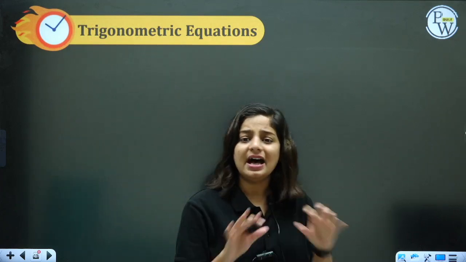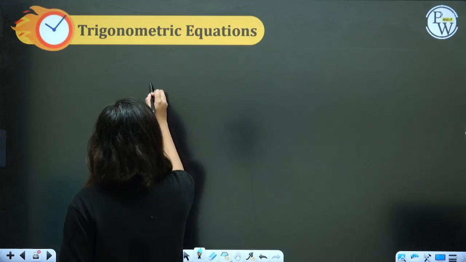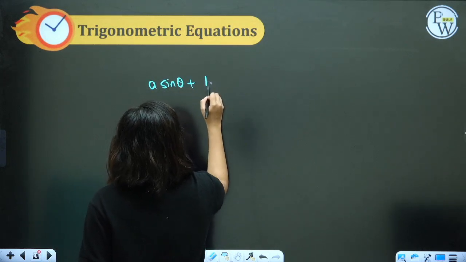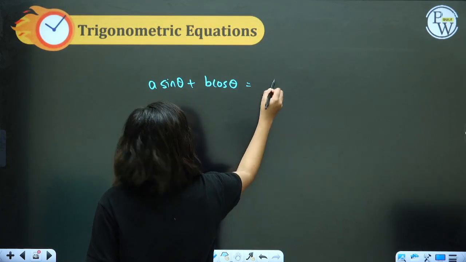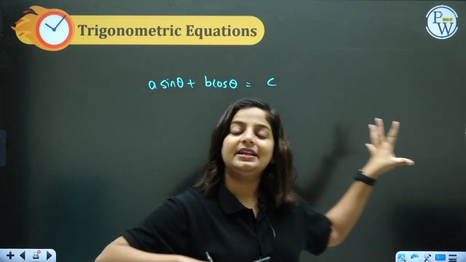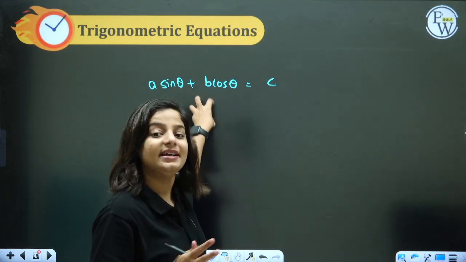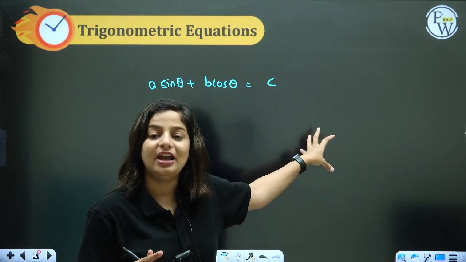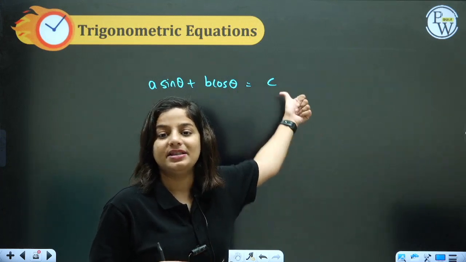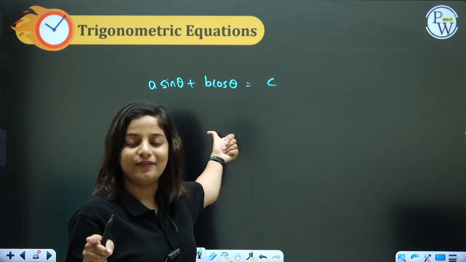Let's move to the last segment of this trigonometric equation, which is whenever you have a question like this, a sin theta plus b cos theta equal to anything here. Do you remember in the trigonometric ratios and identities, this was the last part where I said how to find the maximum and minimum value of this? Maximum value was plus root of a square plus b square. My minimum value was minus root of a square plus b square.